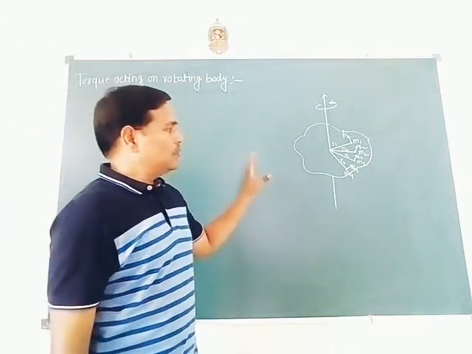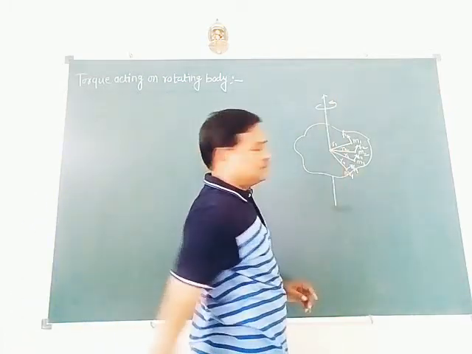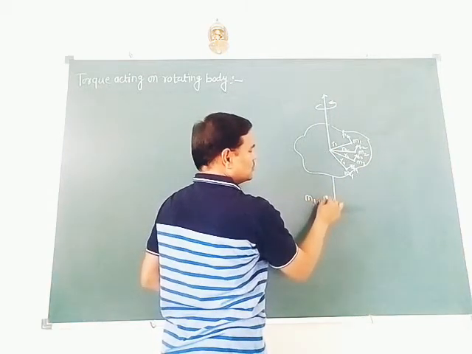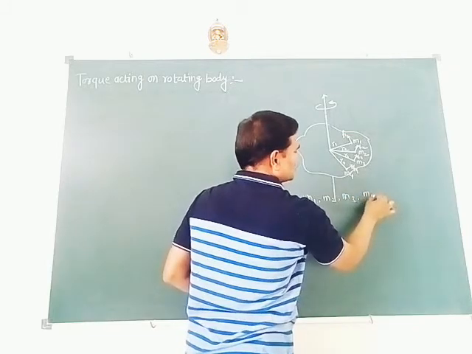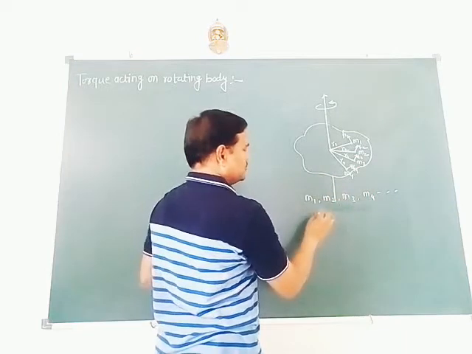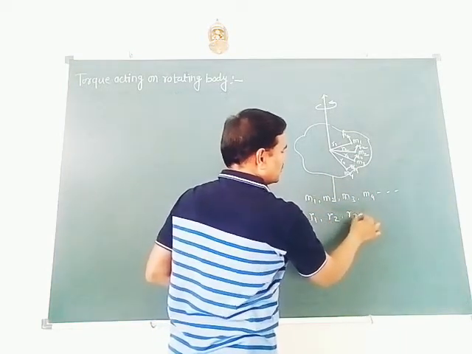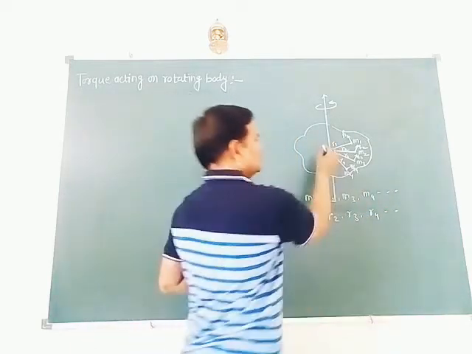So we consider here a rigid body which consists of a number of particles of masses m1, m2, m3, m4, and so on. They are situated at distances small r1, r2, r3, r4 from the axis of rotation.